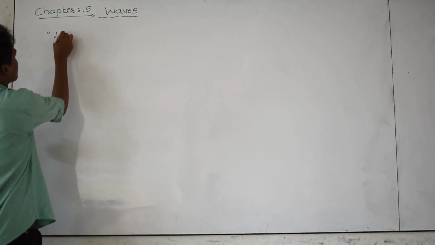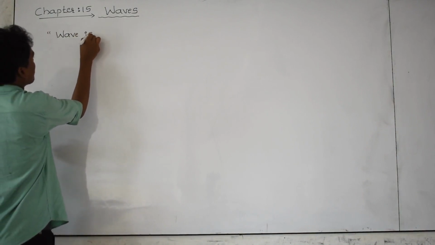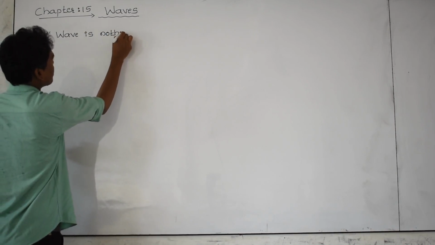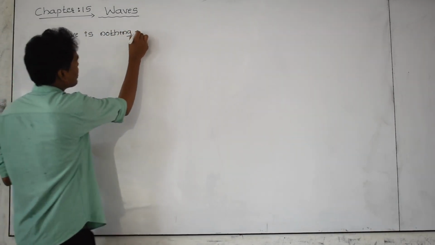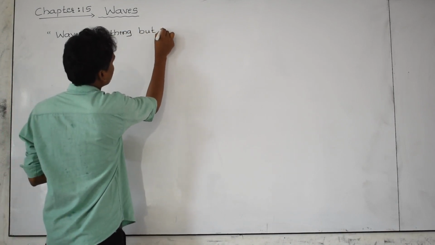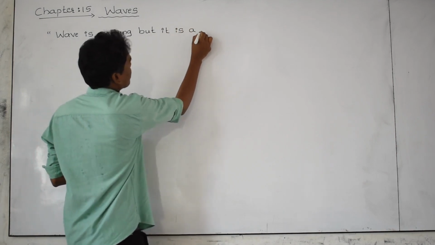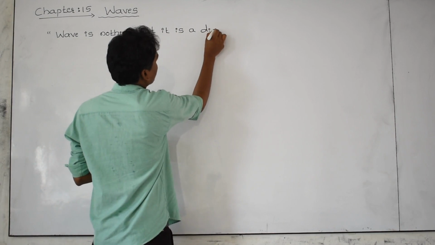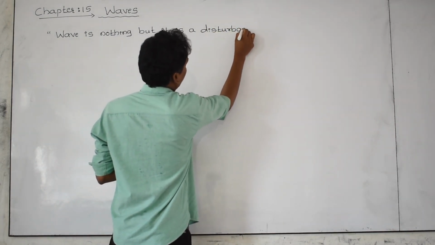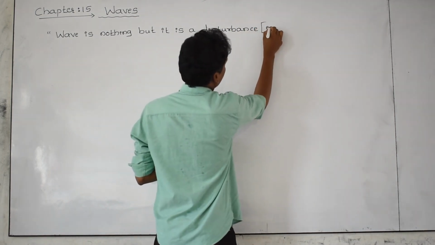A wave is a disturbance. In physics, the word disturbance is used to mean energy.